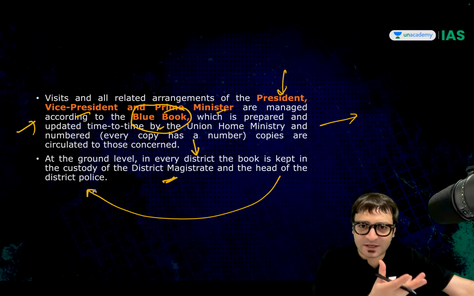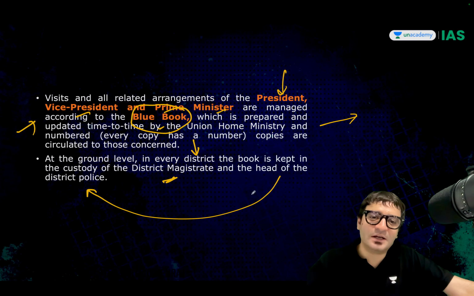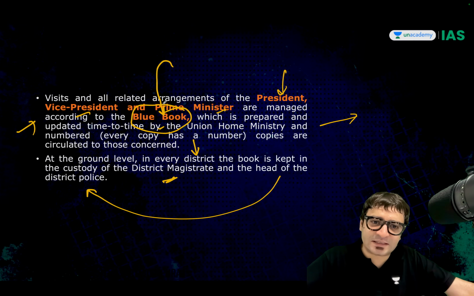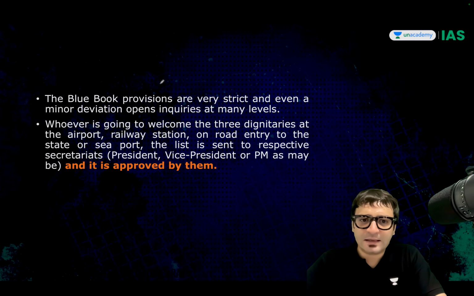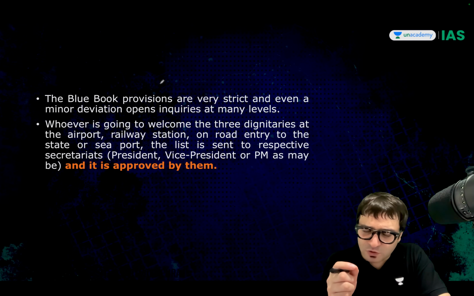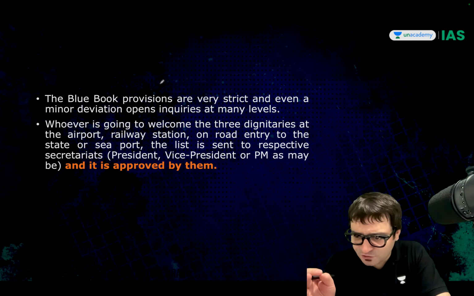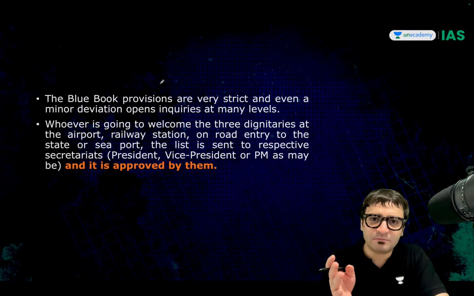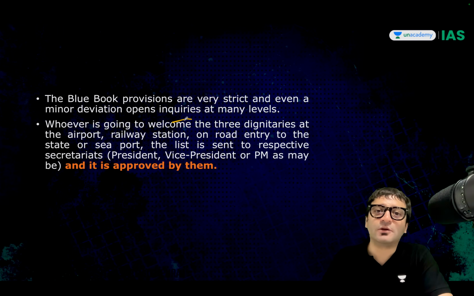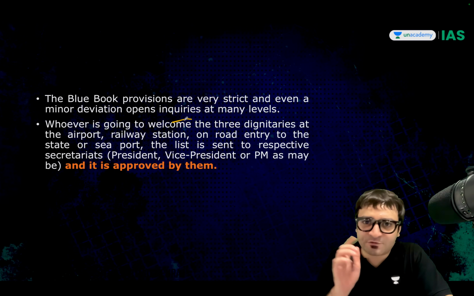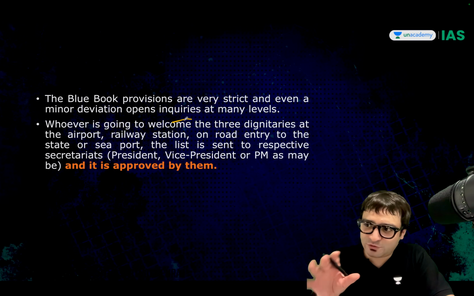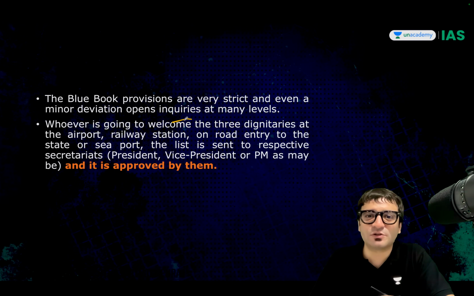Because after all, these are important constitutional functionaries. So long story short, their visits are managed by this book known as the Blue Book. And the provisions of this book are strict. Even if you deviate here and there slightly, then there will be an inquiry. The district authorities, the state governments will be asked, please tell us, why did you deviate from this instruction? You seem to have violated the provisions of this Blue Book.